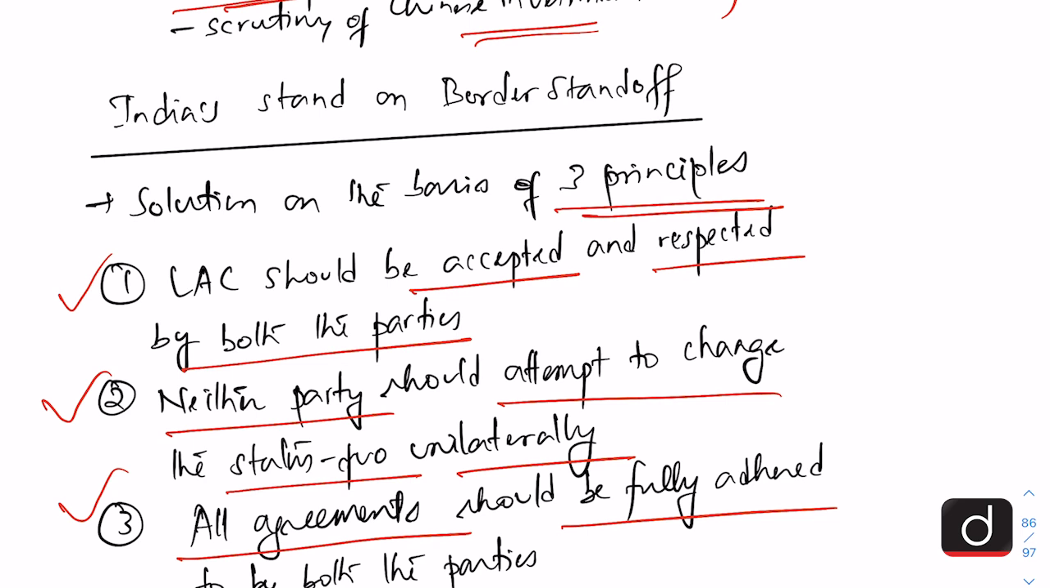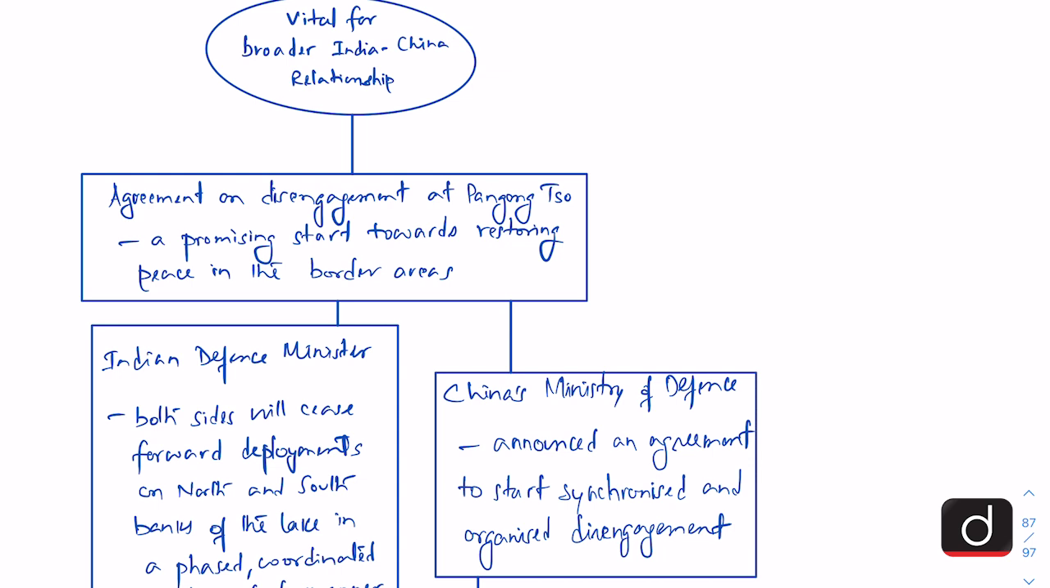So after this understanding, let us look at some of the key points of the editorial. The editorial starts by saying that it is vital for the broader India-China relationship that this disengagement now is taken to its completion. And it also says that it looks like a promising start towards restoring peace in the border areas. Now, the Indian Defense Minister has said that both sides will cease forward deployments on the north and south banks of the Pangong Tso in a phased, coordinated and verified manner.